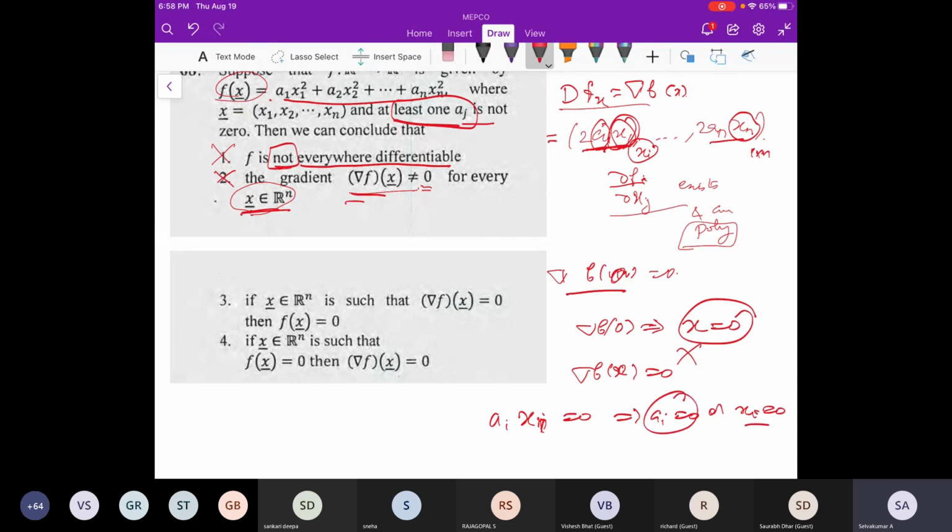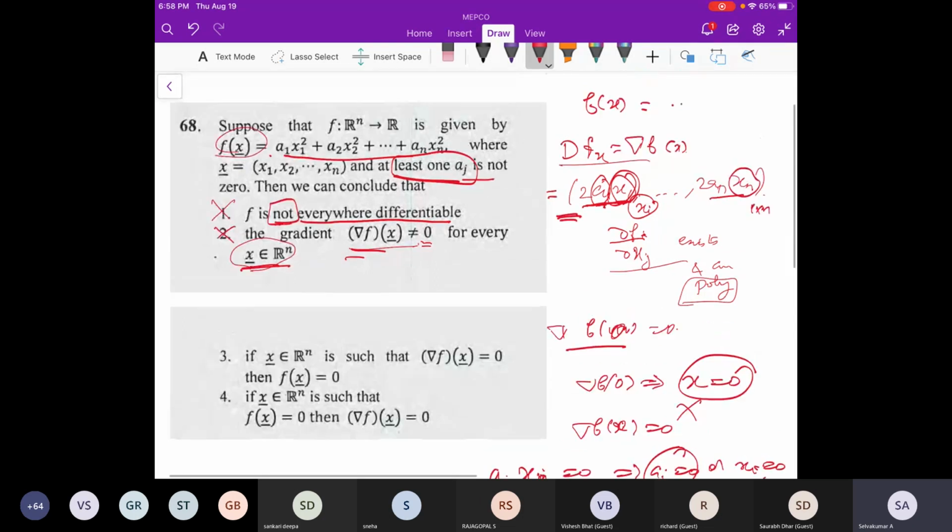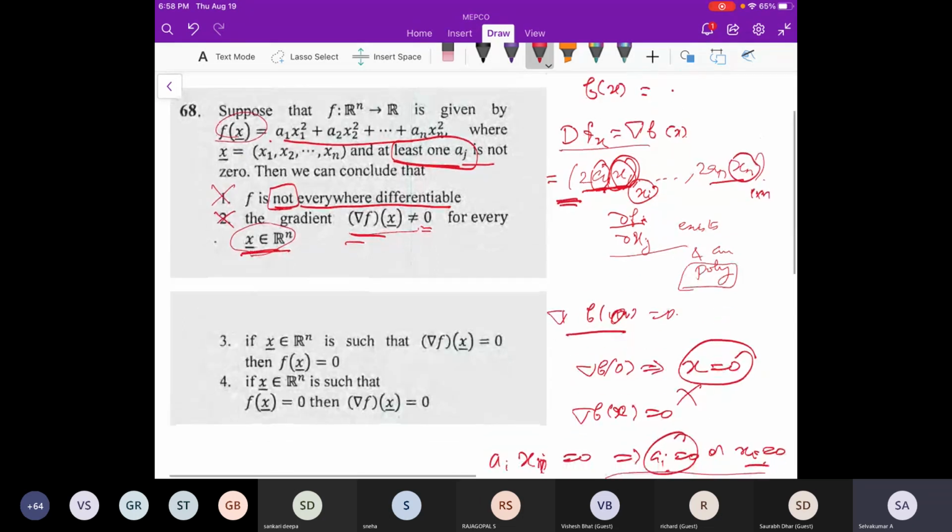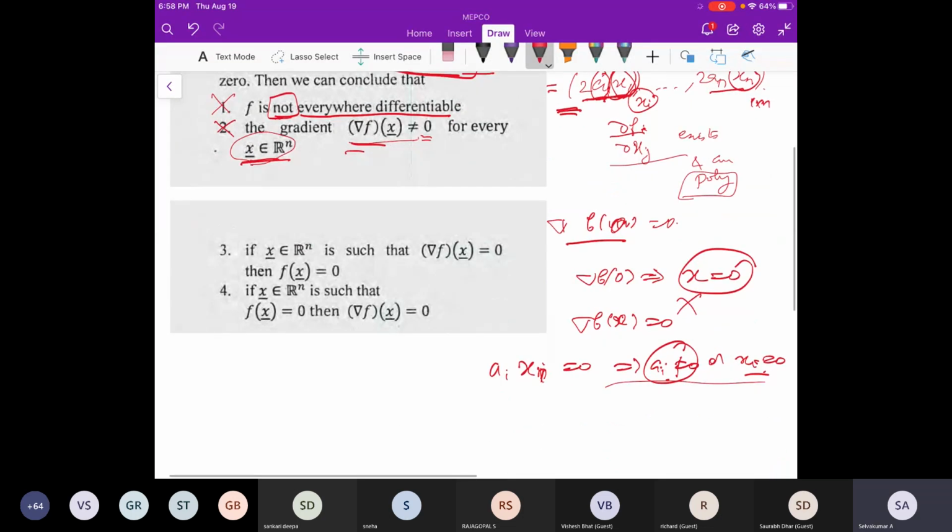If a is non-zero, then xi has to be 0. That's the only thing. So this is true for f of x also. Whenever we are taking this, a is non-zero, meaning f of x is also non-zero. So that factor will be there, and in that fact x1 has to be 0. So what does that mean? Whenever del f of x is 0, then f of x is also 0.